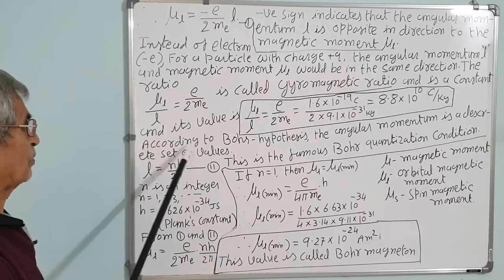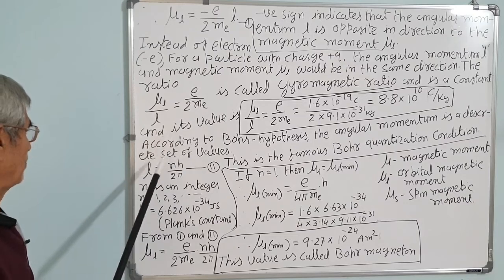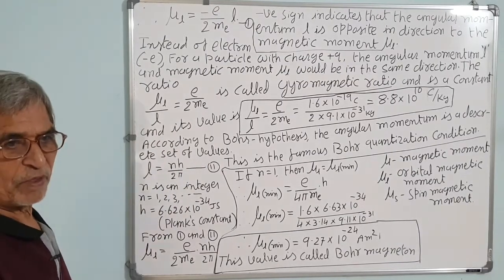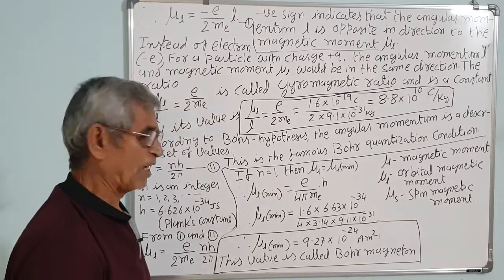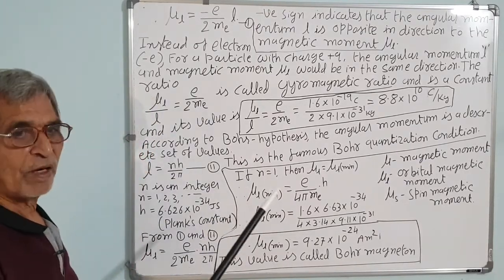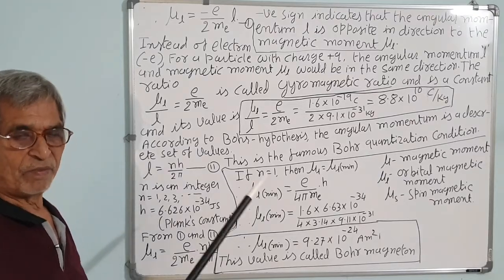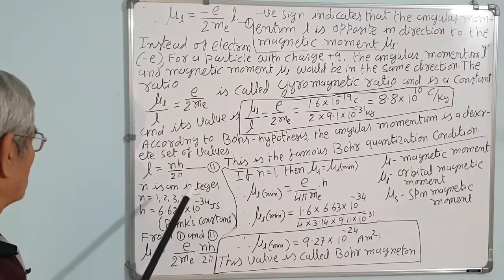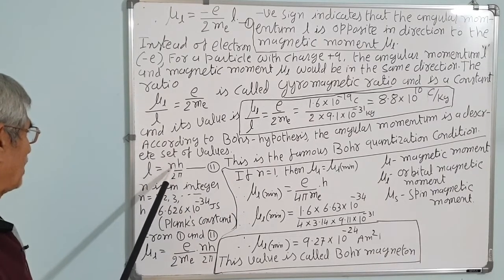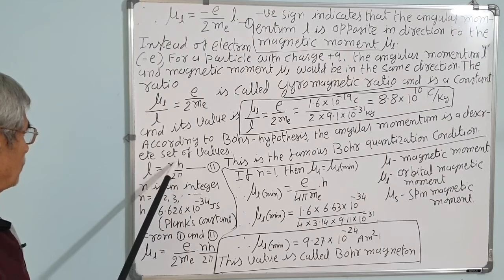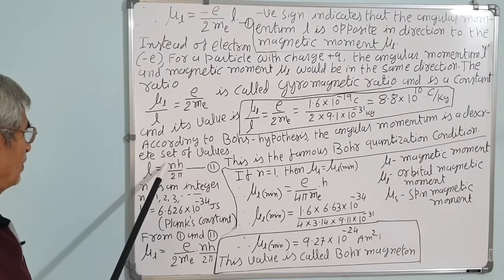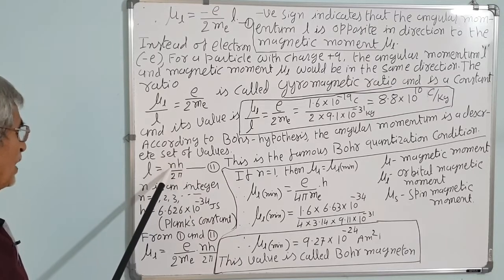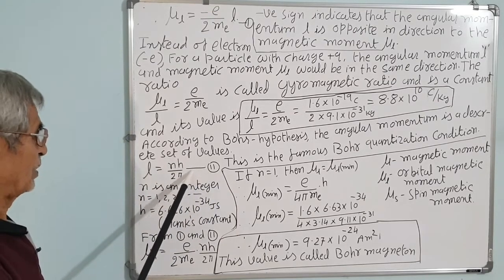Now, according to the Bohr hypothesis, the angular momentum L takes a discrete set of values. Bohr gave his hypothesis for the stability of an atom: electrons are not allowed to orbit in any orbit, but only in some selected orbits in which the angular momentum is an integer multiple of h upon 2 pi. So the angular momentum of a revolving electron in an atom is n h upon 2 pi, where n is an integer 1, 2, 3.